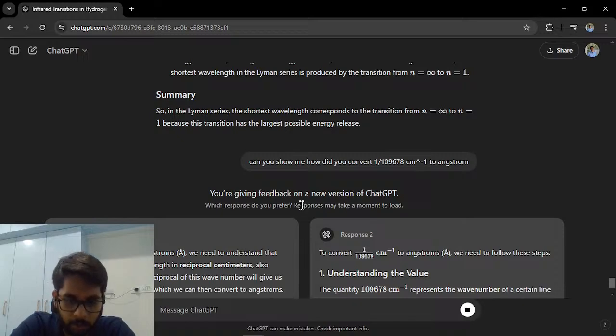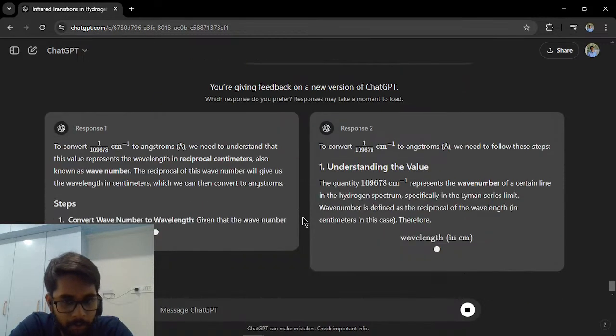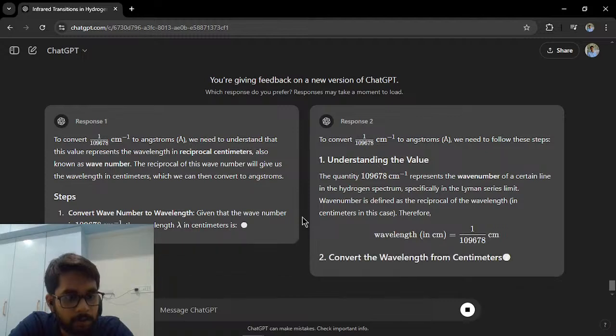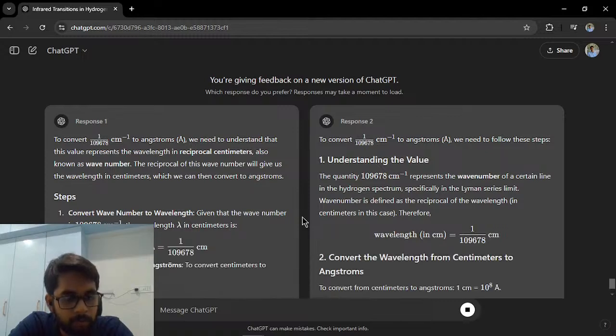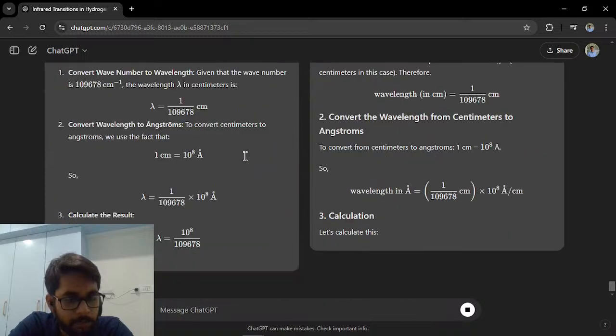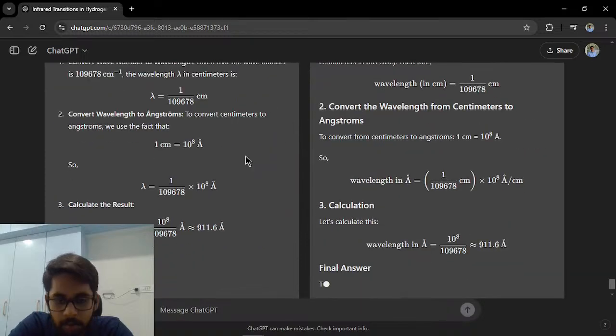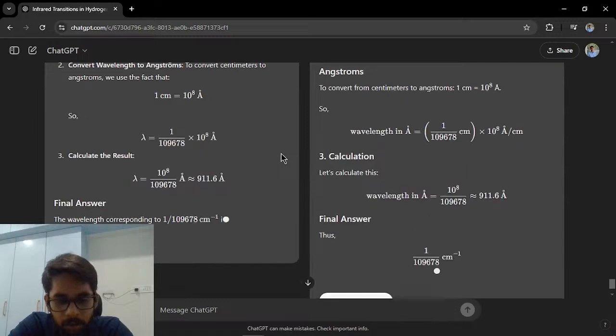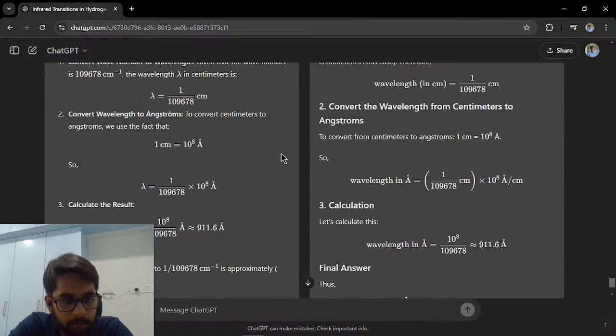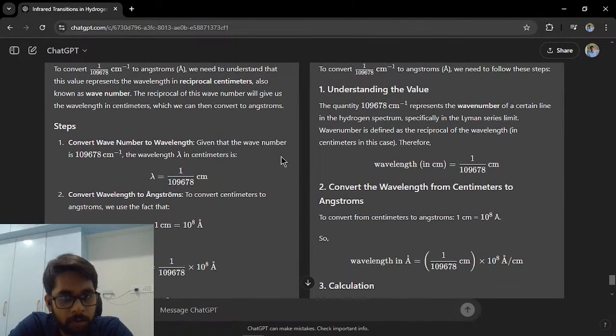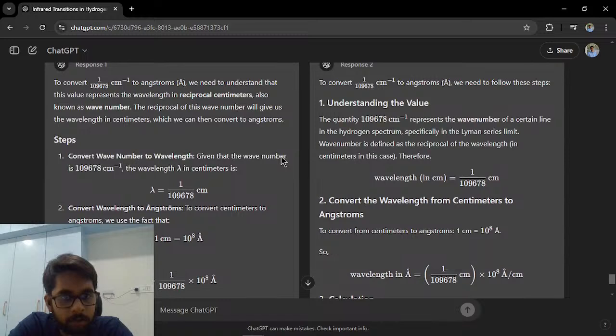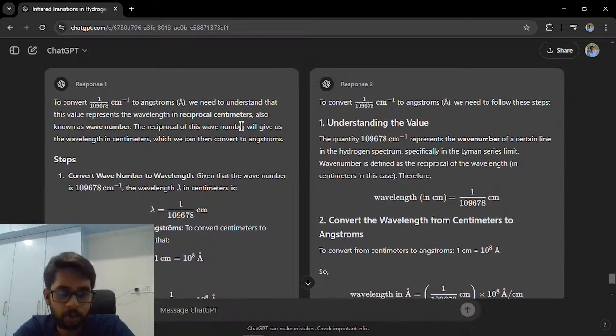Okay, apparently they want my feedback. Convert this. We need to understand the value. This value represents the wavelength in reciprocal centimeters, also known as wave number. It's still calculating everything. The reciprocal of this wave number will give us the wavelength in centimeters.